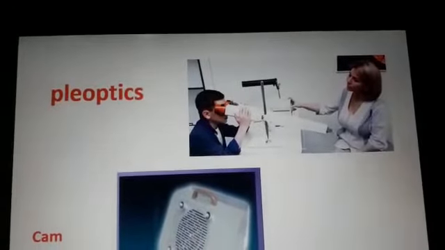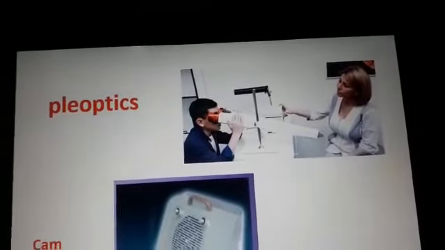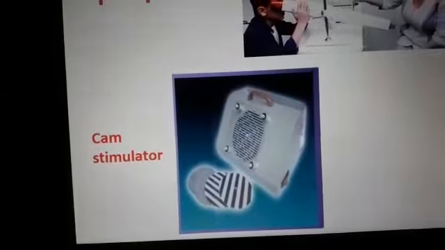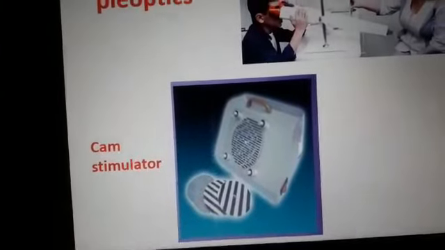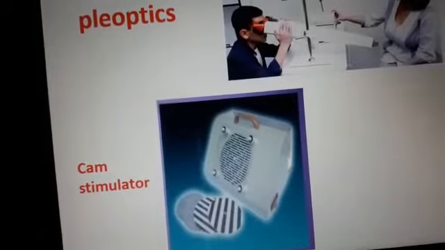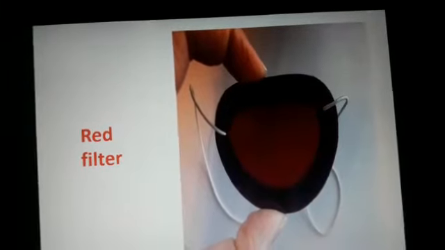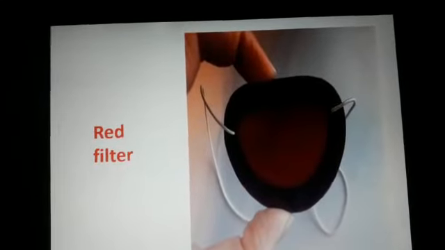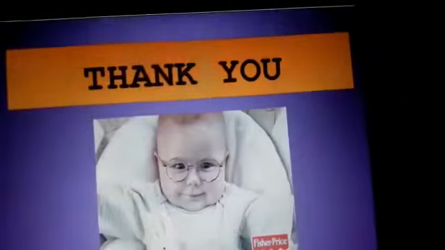Another therapy is pleoptics. In pleoptics, we establish foveal superiority over the retinal periphery and try to bring out the eccentric part of the fixation. Now we will discuss chemostimulation. The visual area of the brain responds to stimulation of a particular spatial frequency and can be stimulated to evoke visual function in the amblyopic eye. Now last is the red filter. We use a red filter to motivate the patient to use the fovea. It's all about amblyopia. Thank you so much.